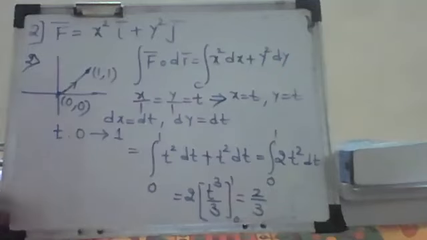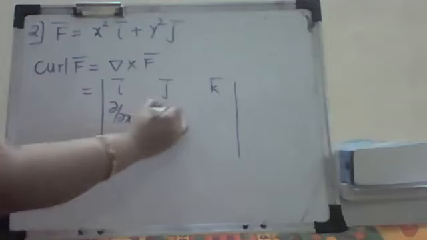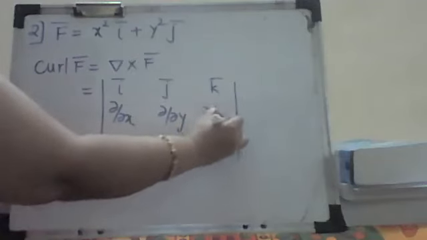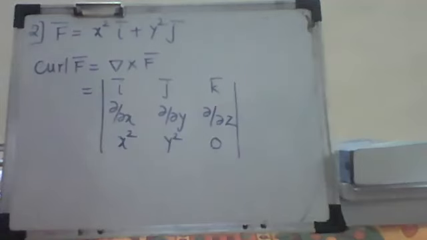Now here the answer is same. So now we'll concentrate on the next part, that is, what is the curl of f bar for this? Curl of f bar, that is del cross f bar. What is del cross f bar? It is i bar, j bar, k bar, del by del x, del by del y, del by del z. Write the components: x square, y square, and 0.